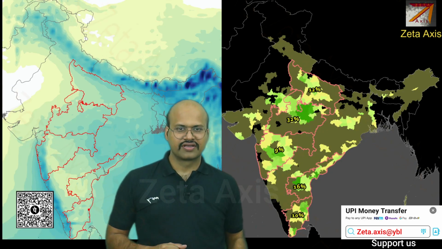This crop again does not require that much amount of water, so it is grown in regions where there is lesser rainfall. So it is also a rain-fed crop. Again, we can see over here that these are the regions which are on the rain shadow side of Western Ghats. Here also rainfall is slightly on the lower side. In Tamil Nadu, rainfall is higher, but still this crop is grown here. We can see that in the Bundelkhand region, in Madhya Pradesh and in some amount in Uttar Pradesh, Urad is grown.